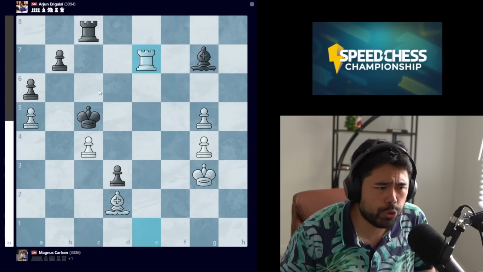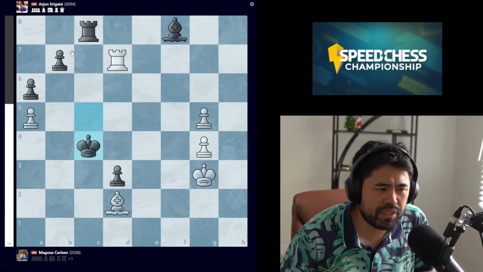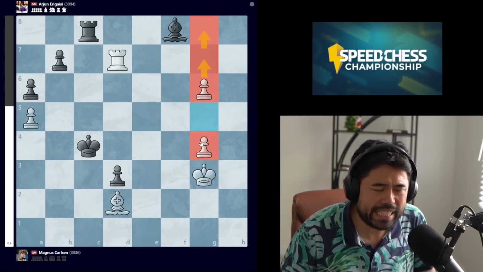Magnus plays rook e7, creating the classic kebab on the 7th. We get this move bishop to f8, rook d7, king takes, and now g6 from Magnus, trying to push this g-pawn up the board and get a queen.